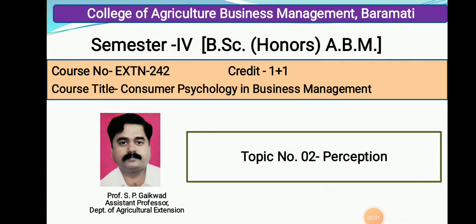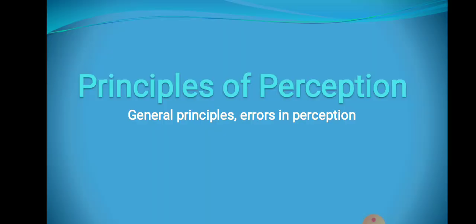Hello students, today we are going to discuss the next part of the perception topic, that is principles of perception. Under this topic we are going to discuss the general principles of perception and also errors in perception. Both are separate questions and will be asked in the final exam. Explain the principles of perception, or explain the errors in perception. In the exam it will be asked.